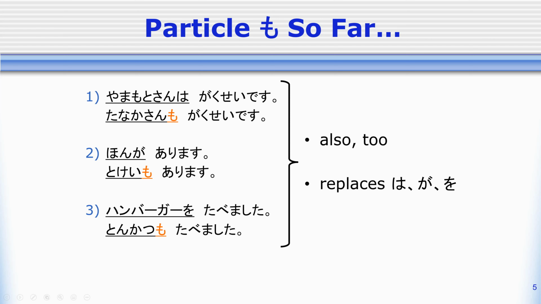Yamamoto-san is a student, and Tanaka-san is also a student. I have a book, and I also have a watch. I ate a hamburger, and I also ate tonkatsu, a pork cutlet. The particle mo can replace any of these wa, ga, or o.